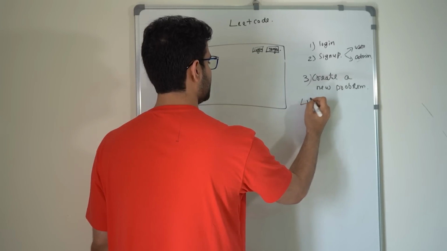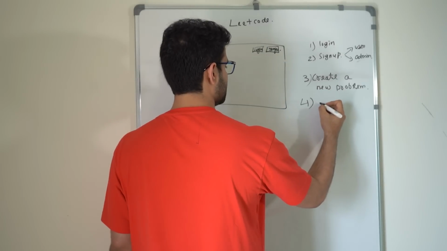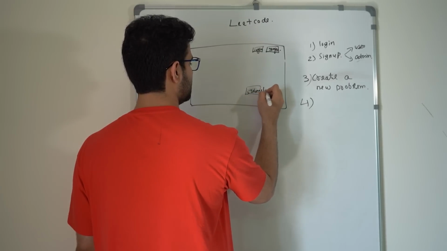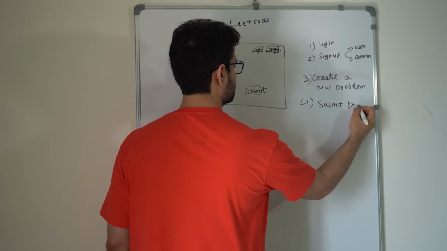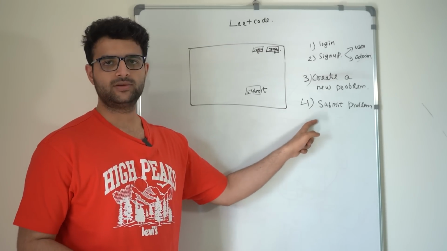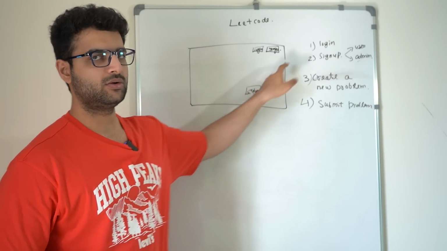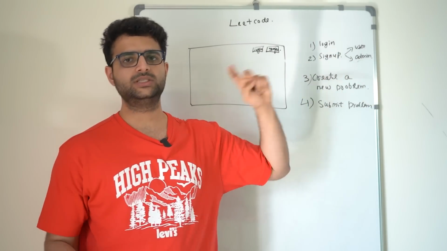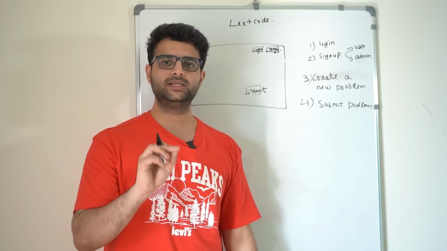And finally, we will create sort of a dummy endpoint that will accept the input from a user when they click on submit. So basically, submit problem. I said this will be a dummy endpoint for this video because when you click on submit, this code that you've written goes out to a backend service which has to run your code there, which is sort of a complicated process and an asynchronous process, which we will discuss in the third video.